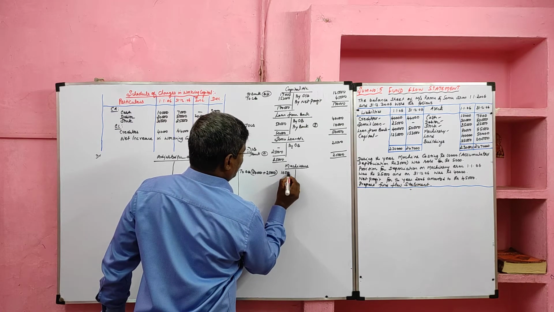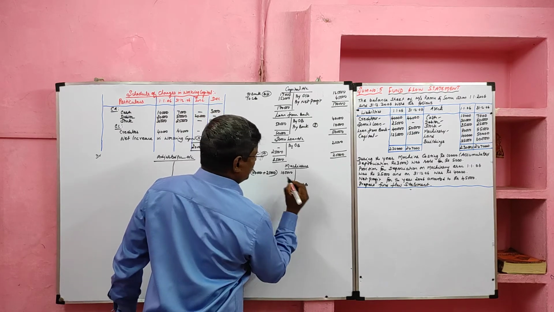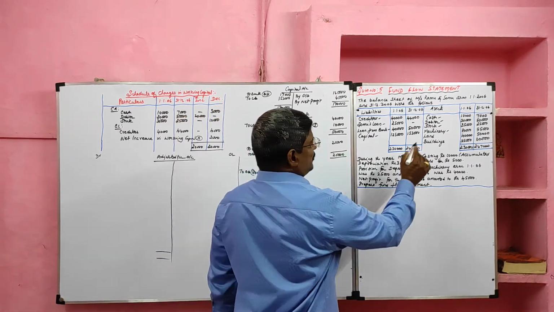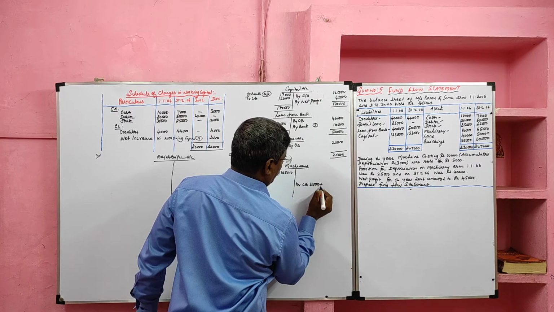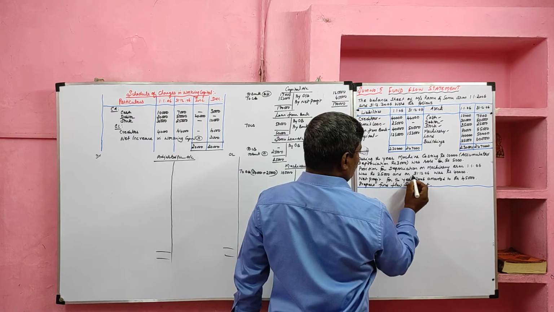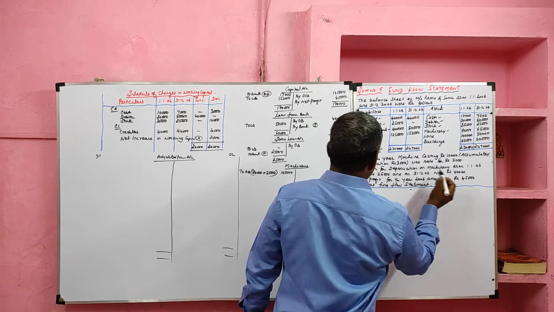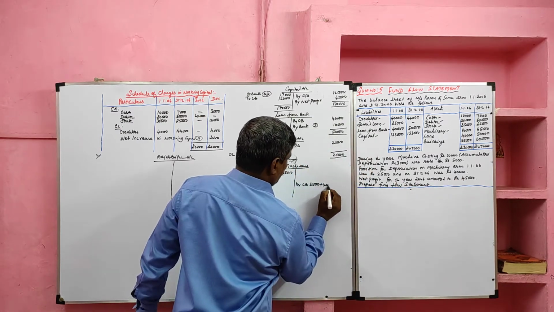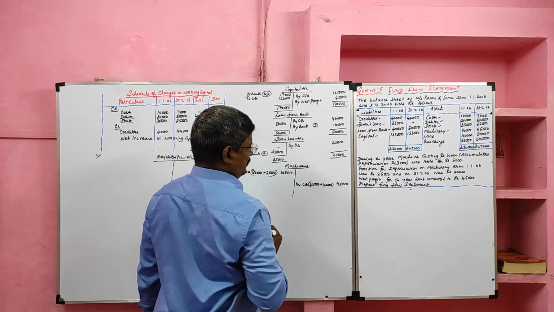Total 1,05,000. Likewise, we have to gross up the closing balance of machinery. Closing balance of machinery, net value given, 55,000, plus closing provision for depreciation on 31st December 2006, rupees 40,000. So the closing balance is also grossed up.